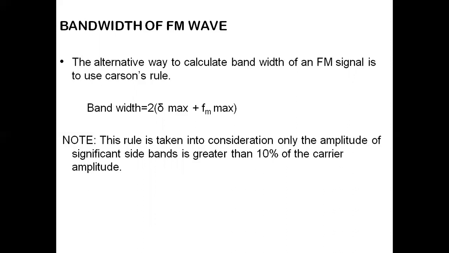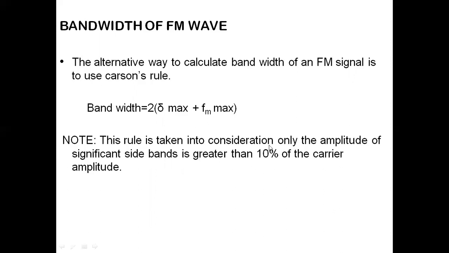So theoretically, FM contains an infinite number of sidebands. As the deviation increases, sidebands also increase. We are considering only the significant sidebands whose amplitude is at least 10% of the carrier amplitude. Sometimes if we want more bandwidth, more representation, we consider significant sidebands to be at least 1% of the carrier amplitude.